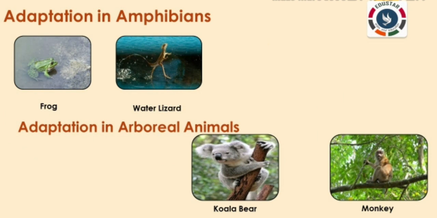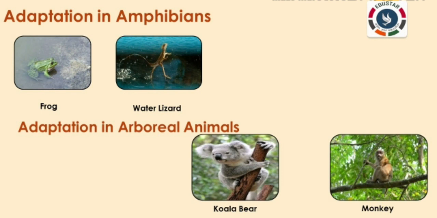Adaptations in amphibians. These animals have moist skin to breathe in water. They also have lungs to breathe on land. They have webbed feet to swim. Amphibians like frogs have stronger back legs than front legs to hop, which helps them to move on land.